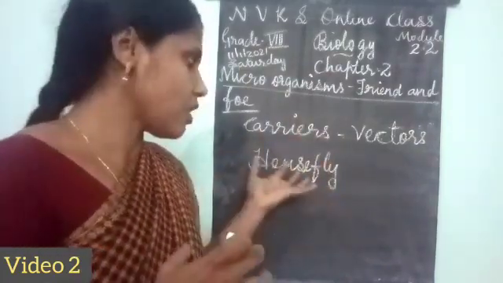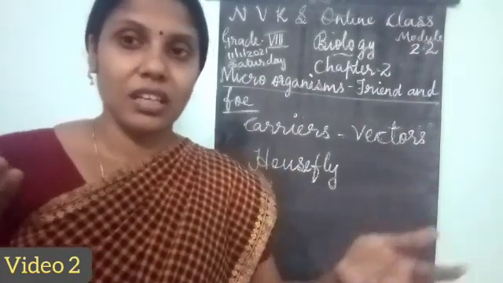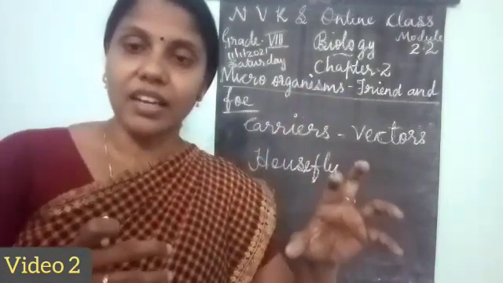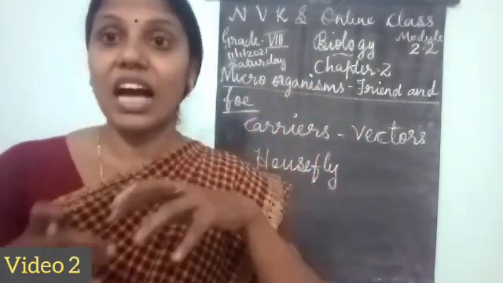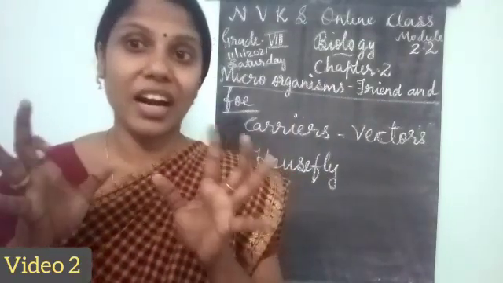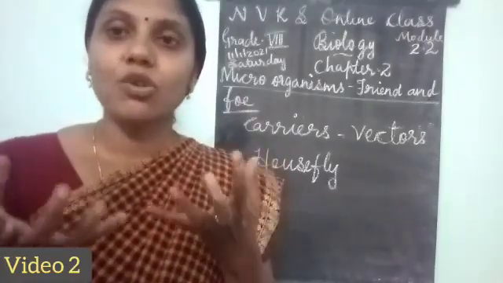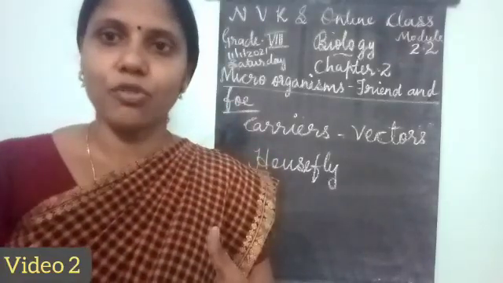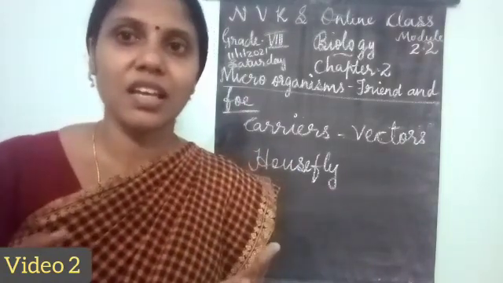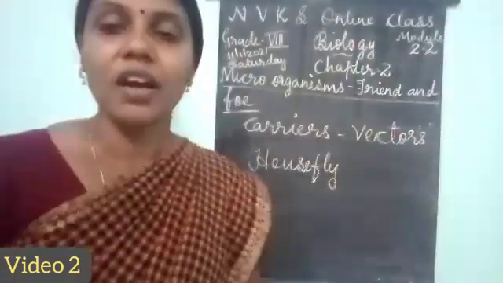When the housefly sits on the feces or the garbage, the pathogens stick on its body, and then this housefly sits on the uncovered food. Now the food becomes contaminated because it carries the pathogen. So those who are eating the contaminated food, the pathogens enter that person's body and cause disease there. Okay, so housefly is a best example for carrier.